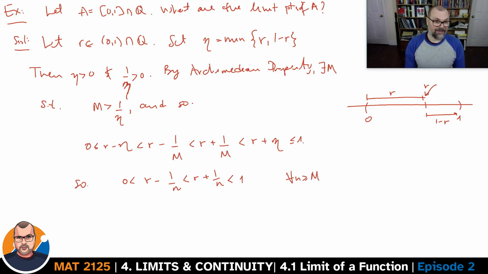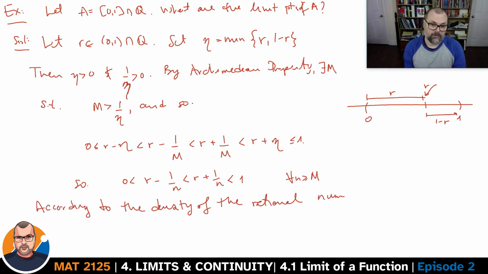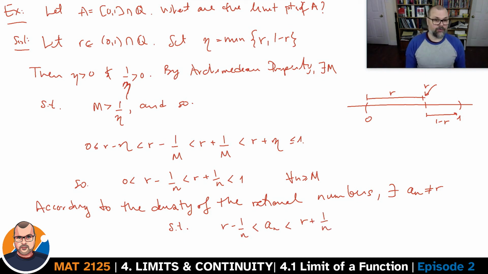Now you use the density theorem for the rationals. You can find some number a_n which is not going to be equal to r, such that r minus 1 over n is going to be smaller than a_n, which will be smaller than r plus 1 over n. r minus 1 over n, that's a rational number. r plus 1 over n, that's a rational number, no matter what choice of n you've picked.